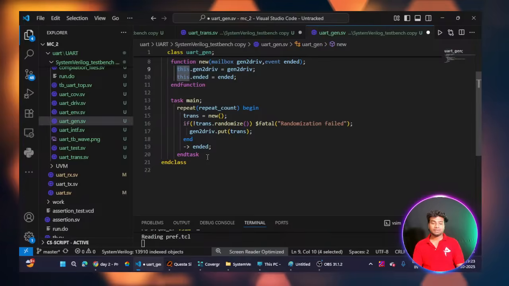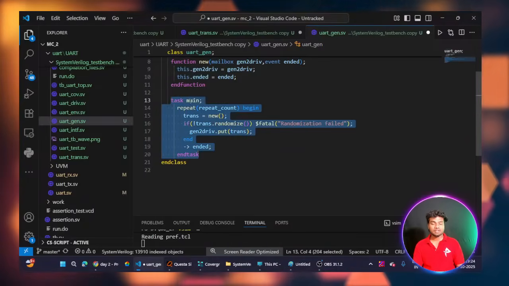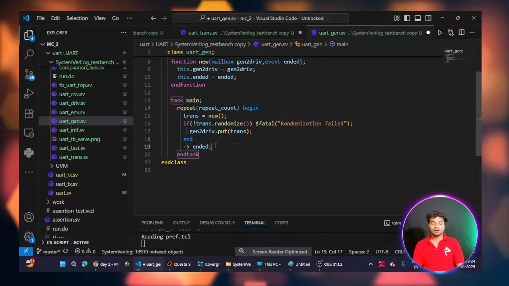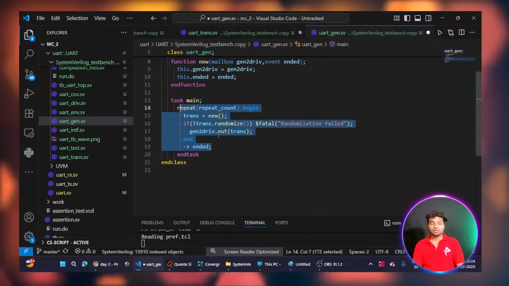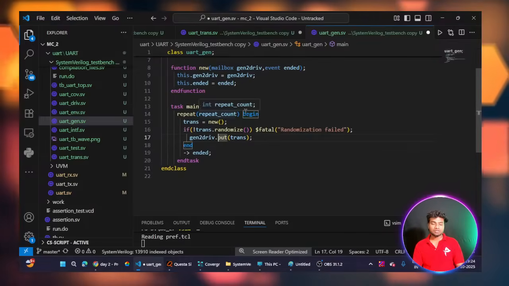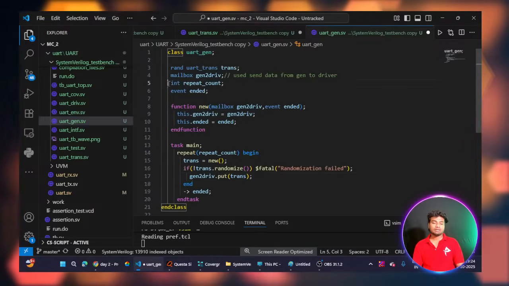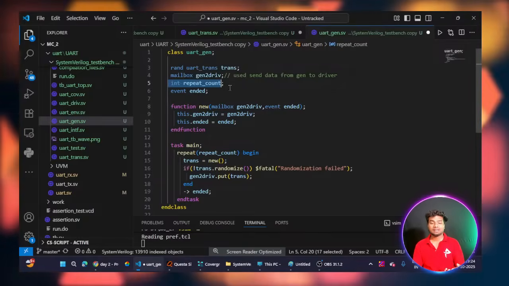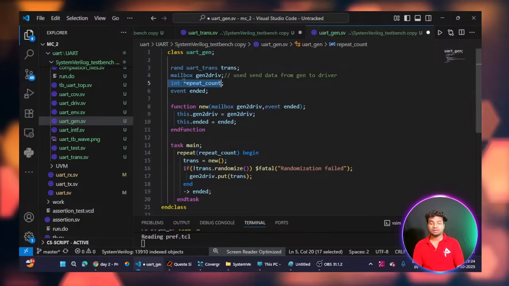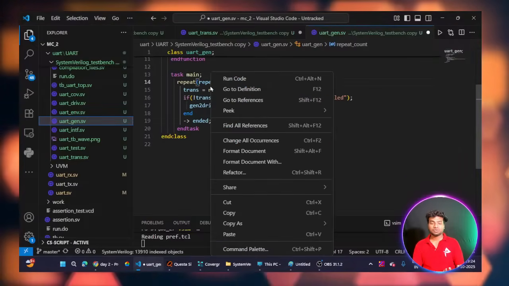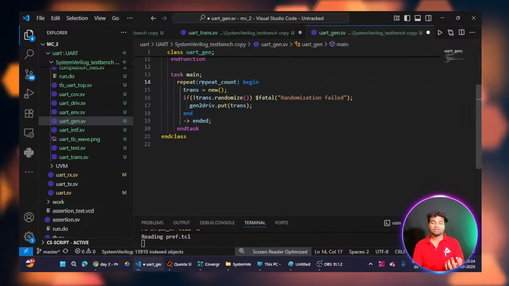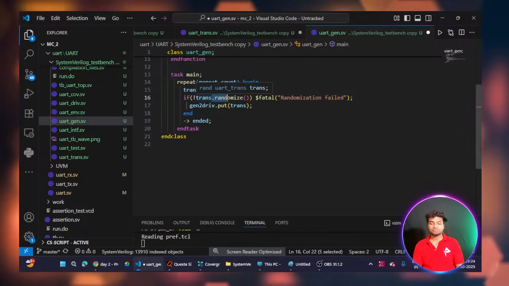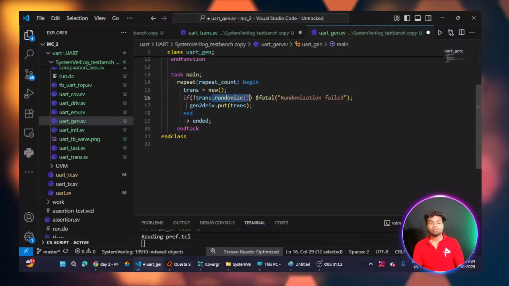Inside my class I have one task, and the task name is main. Then I am doing a repetition process, a repeat block. You can see repeat_count here. I registered one internal signal for the generator class, and the signal name is repeat_count. Based on this repeat count, it will do the repetition. You can see the randomize call here, which means I am doing randomization.